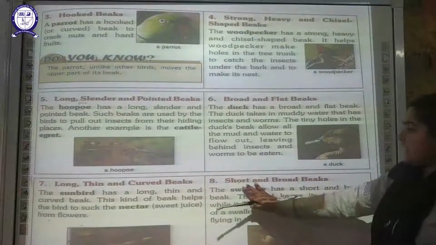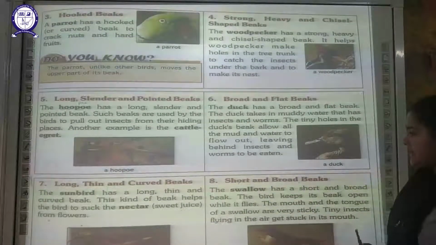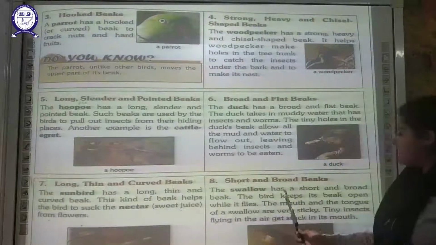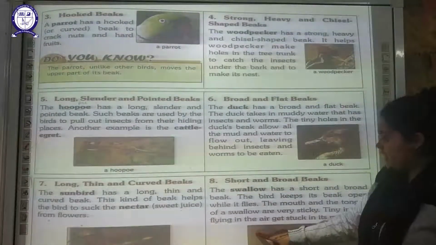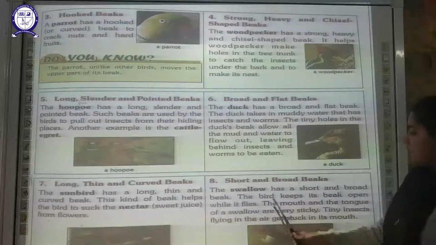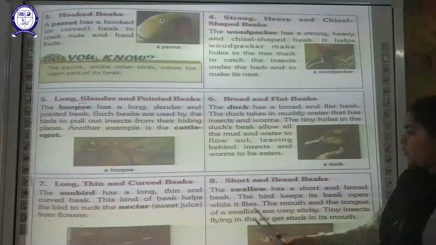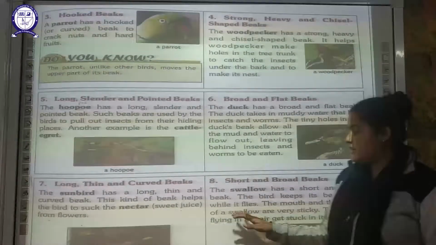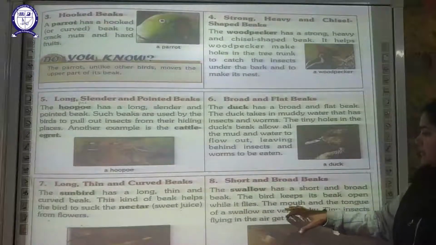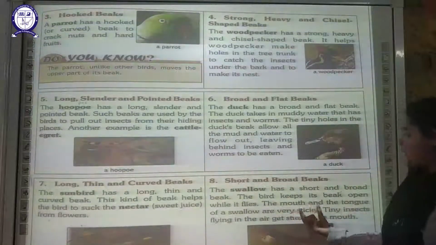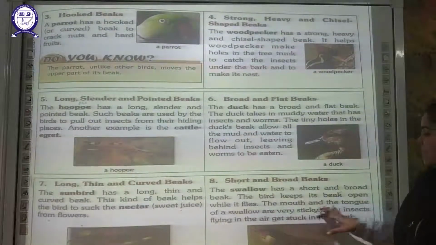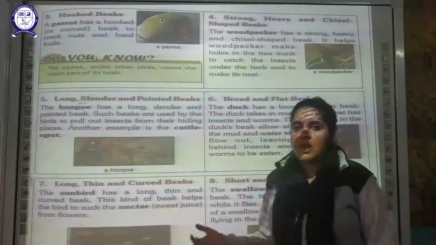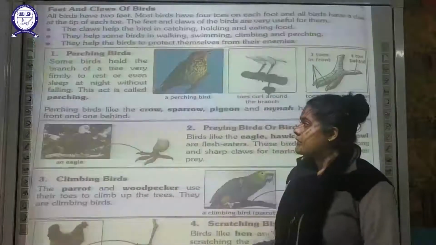The next, the last one, is your short and broad beak. So the swallow bird has a short and broad beak. You can see here in the diagram, it has a very short beak. This bird keeps its beak open while it flies. So it is going to keep its mouth open and its mouth is quite sticky. Because of that, the small insects which are flying in the air will stick to its mouth and its tongue. So this is how it is going to feed on those insects.